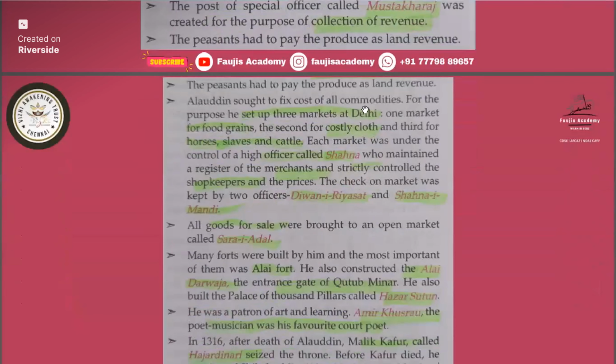Alauddin sought to fix the cost of all commodities. For the purpose, he set up 3 markets at Delhi. So who started the market system? That is Alauddin Khilji. One market for food grains, second for costly cloth, third for horses, slaves and cattle. And each market was under the control of a high officer called Shahna, who maintained a register of the merchants and strictly controlled the shopkeepers and prices. And the market check was done by 2 officers, Diwan-i-Riyasat and Shahna-i-Mandi. So don't remember this one, but you must remember the market system was started by Alauddin.